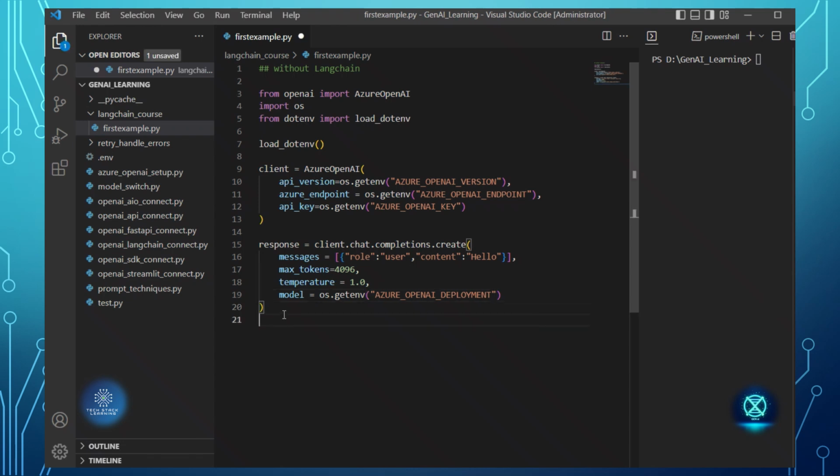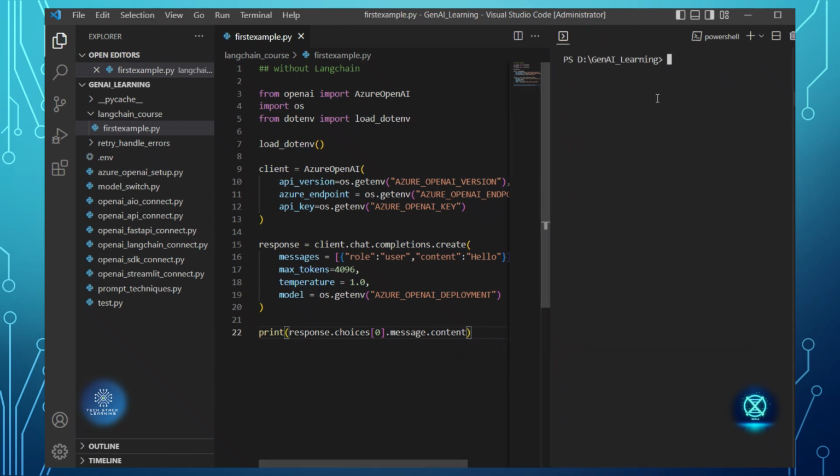Then I'll do print of response dot choices of 0 dot message dot content. So this is without LangChain.